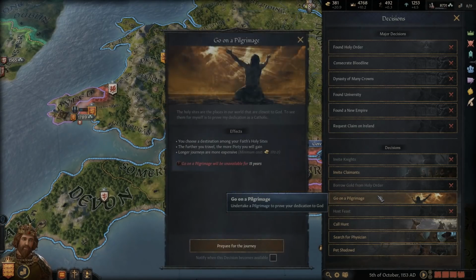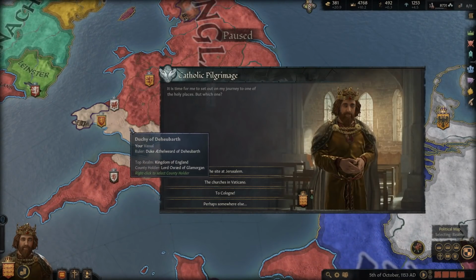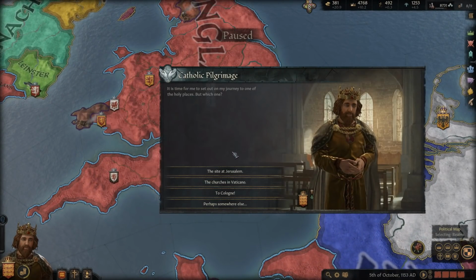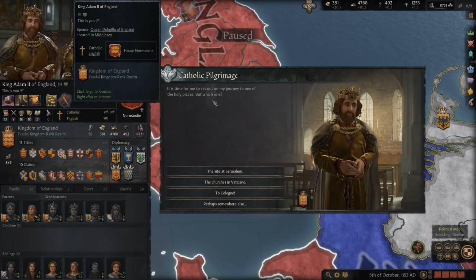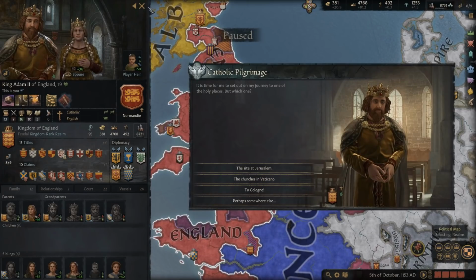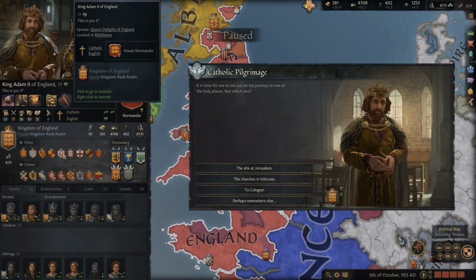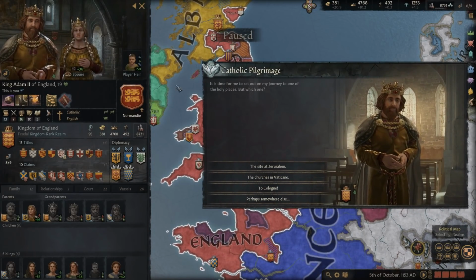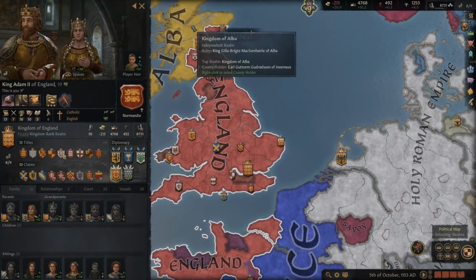Alright, so we're at 381, so let's go ahead and go on a pilgrimage. Prepare for the journey. It is time for me to set out on my journey to one of the holy places, but which one shall we go? I feel like King Adam, remember he participated technically as a ruler in the crusade for Syria. However, he didn't go himself. I think he was still a child at the time. So I feel like because he didn't go himself, he's always wanted to go to Jerusalem. So I think that's exactly what he's going to do. It's the most expensive one, so it's going to result in us being in the negative. That's okay though. So let's go ahead and go to Jerusalem.